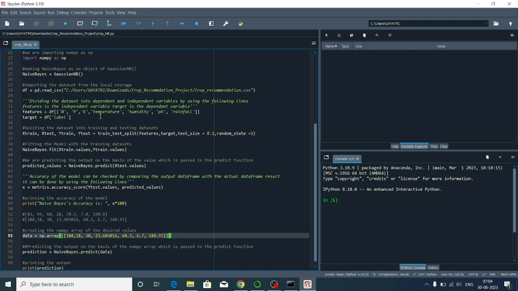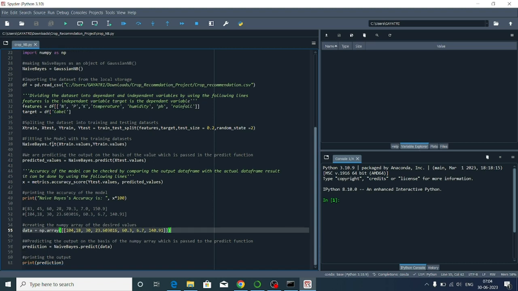Features equals df. Then splitting the dataset into training and testing dataset: X_train, X_test, y_train, y_test equals train_test_split(features, target, test_size=0.2, random_state=2).